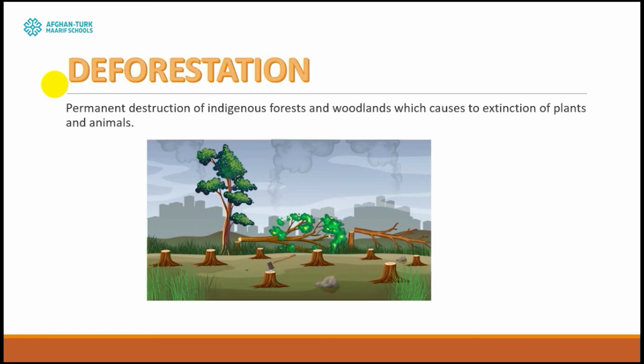annually. When we cut a tree unnecessarily, it can cause, we can say, a lack of oxygen somehow, and this would be a bad situation. So this is also something that we have to conserve. We have to prevent it or take care of it. We have to take care of our plants and forests.